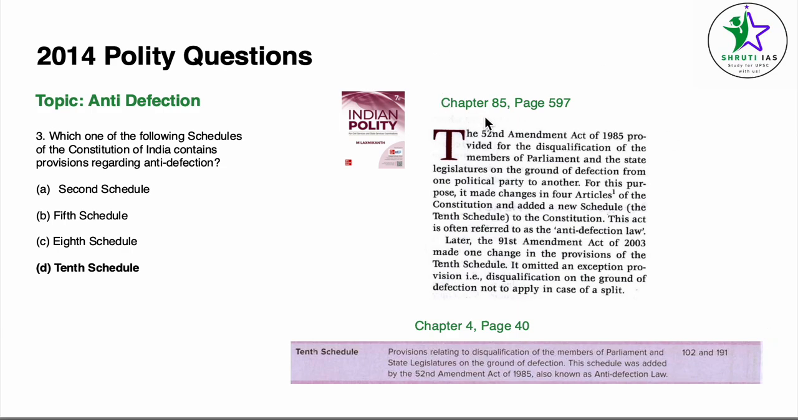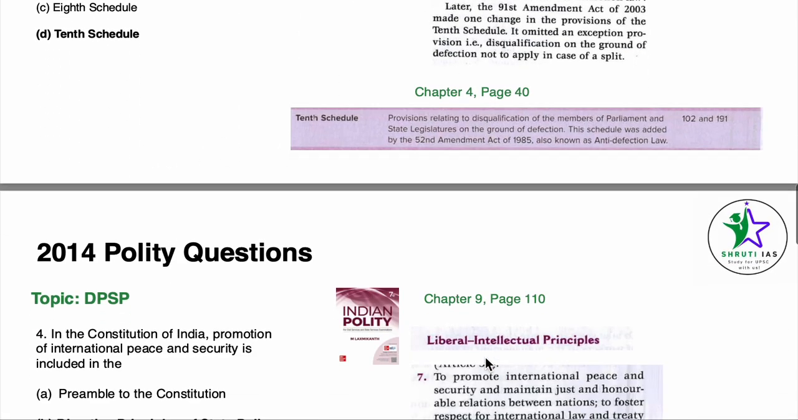Another place where we can find this answer is in chapter 85, page number 597. The chapter is anti-defection. Here very clearly it is written that the 52nd Amendment Act of 1985 provided for the disqualification of the members of the parliament and the state legislature on the ground of defection from one political party to another. And for this purpose, it makes changes in 4 articles and added a new schedule, the 10th schedule. So the answer becomes the 10th schedule.